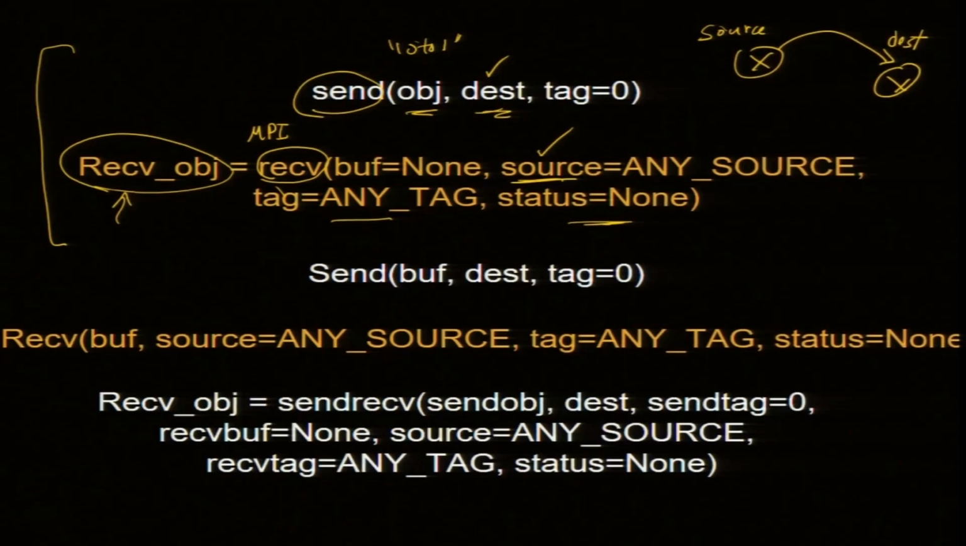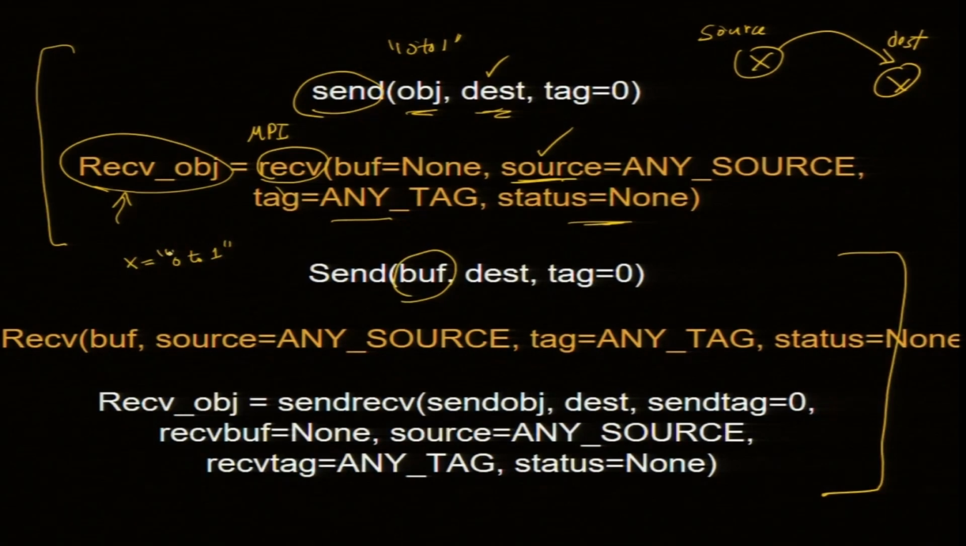Second, we can send the address where the data is stored. It is called a buffer. A buffer is where I am storing the variable. So, here you send the address of the buffer, not the object itself. I could have x equal to 0 to 1 string, and I will put x here. So, I put the variable name. That variable is the buffer, along with where we need to send and the tag.